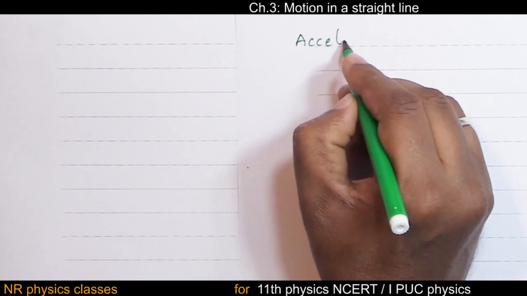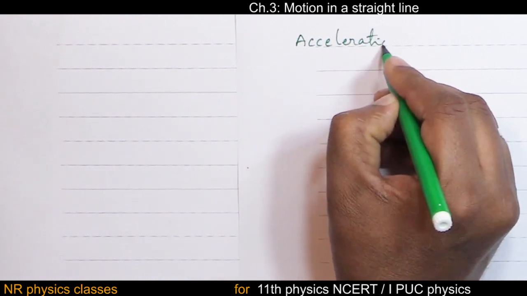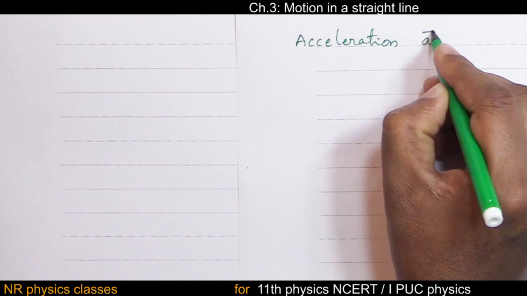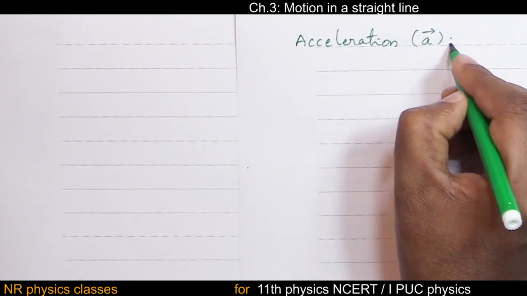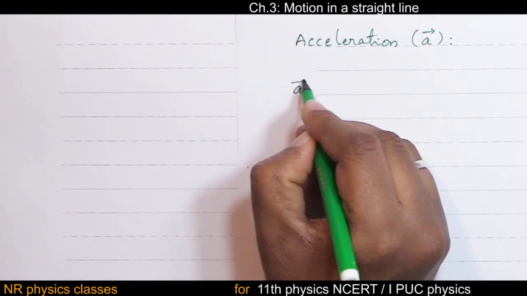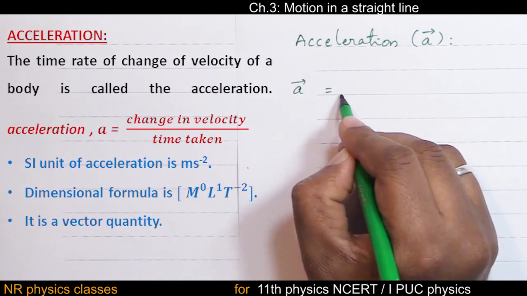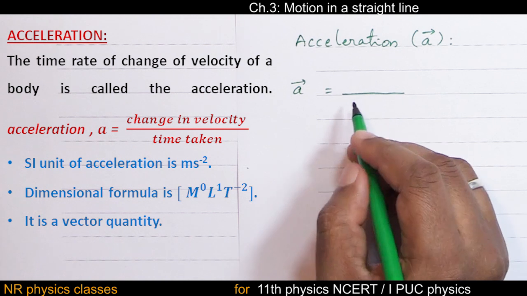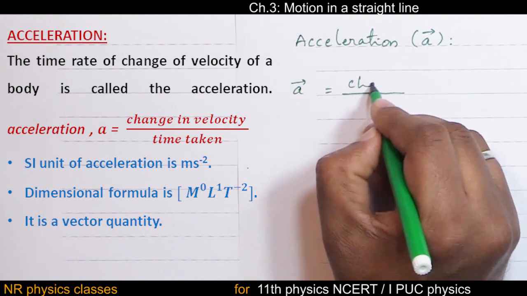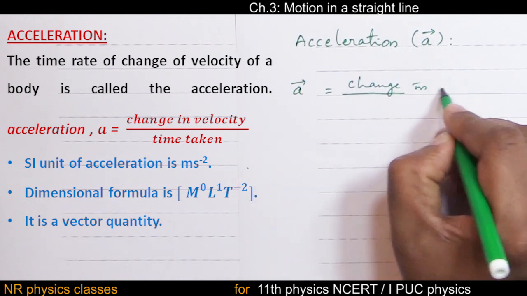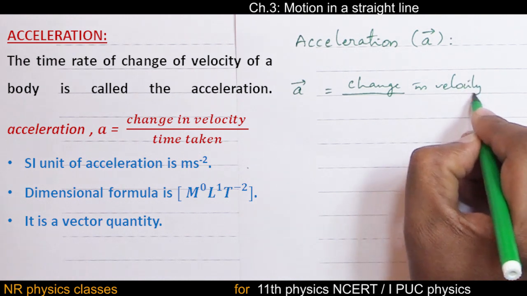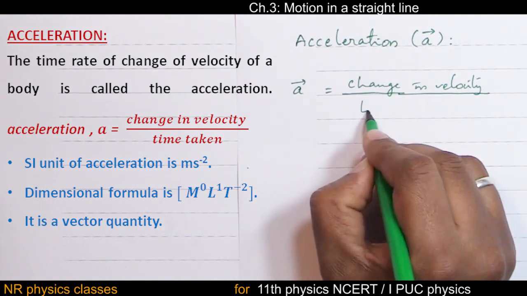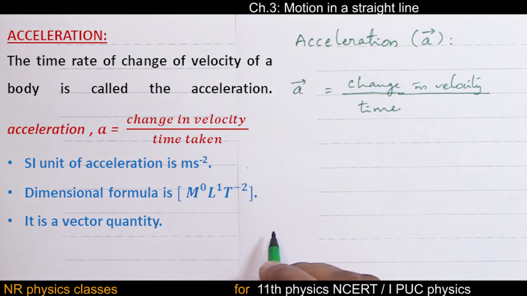Acceleration, denoted by a. Acceleration is the time rate of change in velocity. So change in velocity is in the numerator, time taken in the denominator.